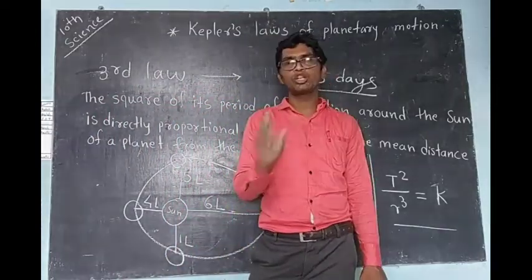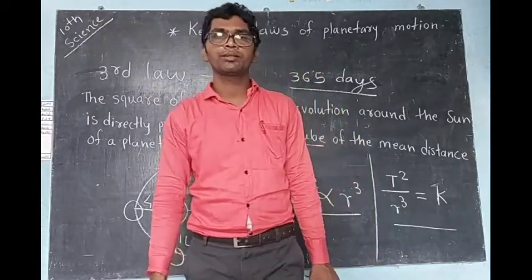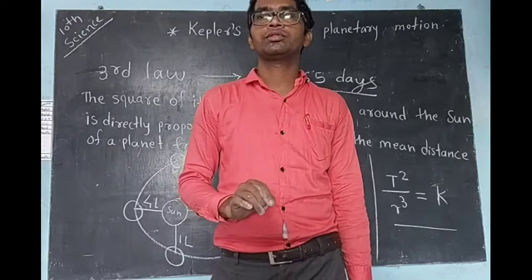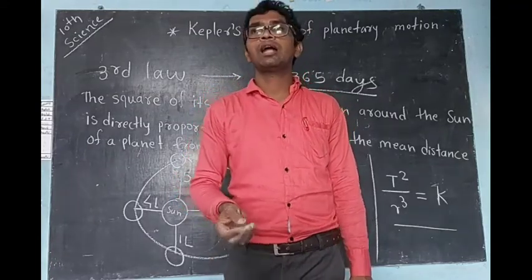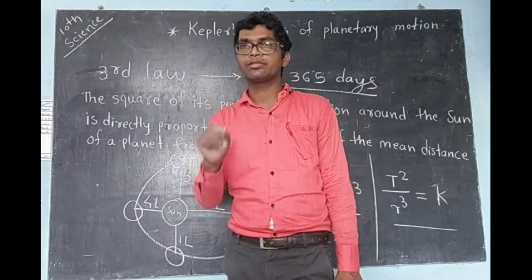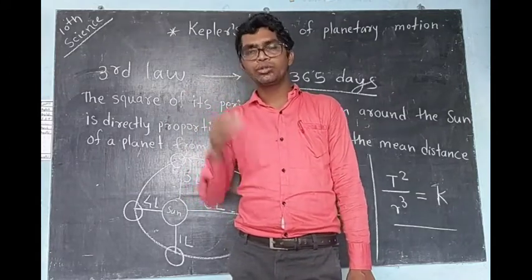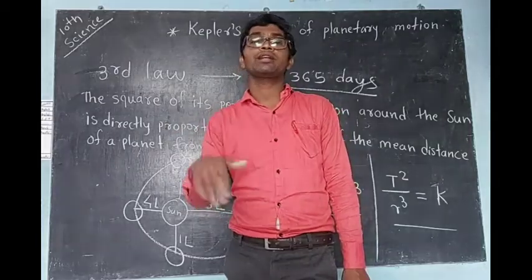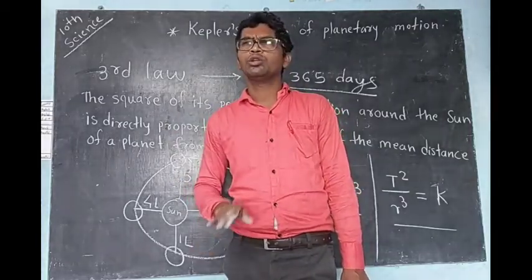Now write all 3 laws one by one in your notebook and learn them by heart with the diagrams. Learn the laws by heart and try to recall the diagrams, draw the diagrams properly at home, and recall them in your notebook. With the help of the diagram you can recall the 3 laws.